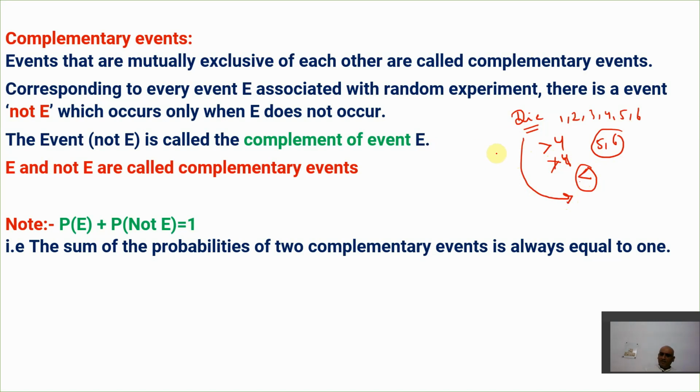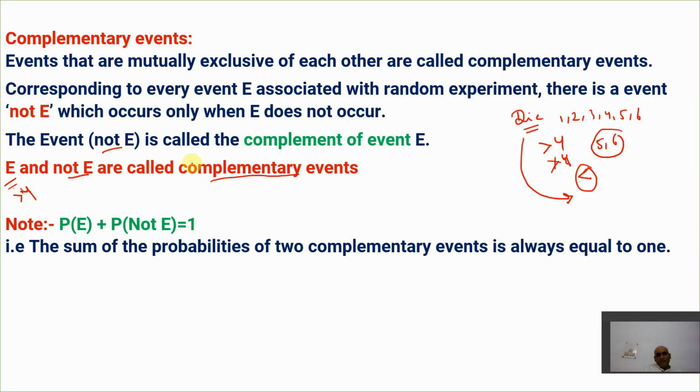The event of getting a number greater than 4 and the event of getting a number not greater than 4. Let's say E is the event of getting a number greater than 4, and not E is getting a number not greater than 4, or you can say less than or equal to 4. These two are complementary events. Whenever we have some event and we go towards its not-E, if I say greater than 4, not E means not greater than 4. That's the point.